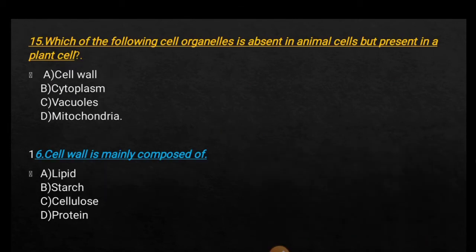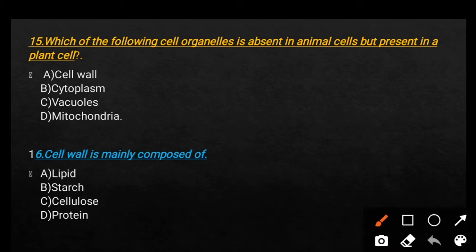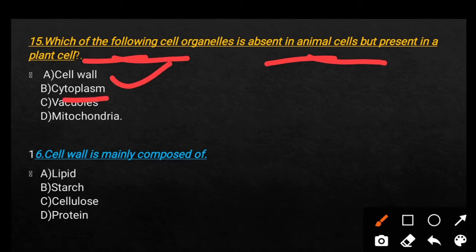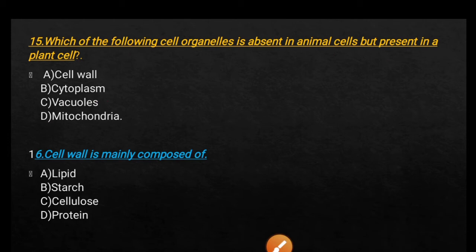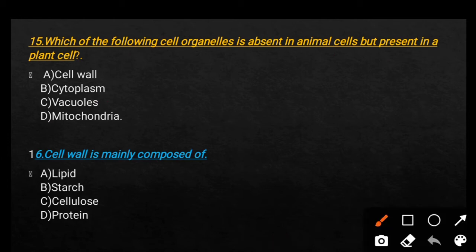Next question, which of the following cell organelles is absent in animal cell but present in plant cell? Option A cell wall, option B cytoplasm, option C vacuoles, and option D mitochondria. So here the right answer is option A cell wall, that is present in plant cell but absent in the case of animal cell.